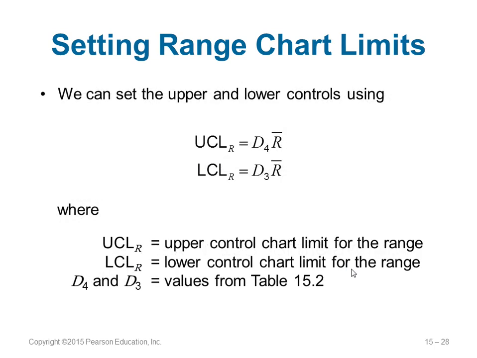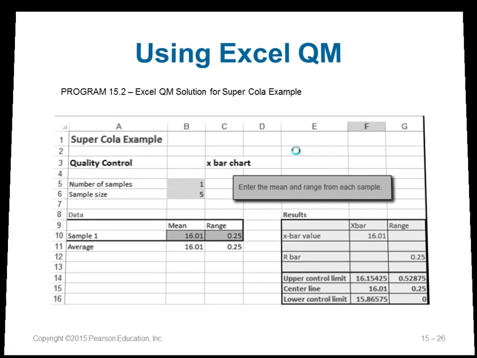So how to calculate this? Here is the equation. Upper control limit is D4 R bar, lower control limit is D3 R bar. Remember this is for the R chart. So you can see the upper control limit with R. And if you want D4, D3, you can get them from the table given next or given before also. R bar is the average range you get. D3, D4 you can get from the table, which is this table here.